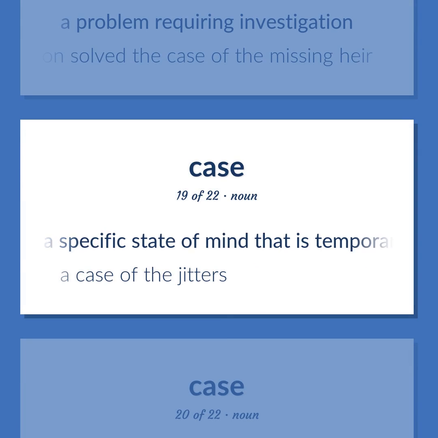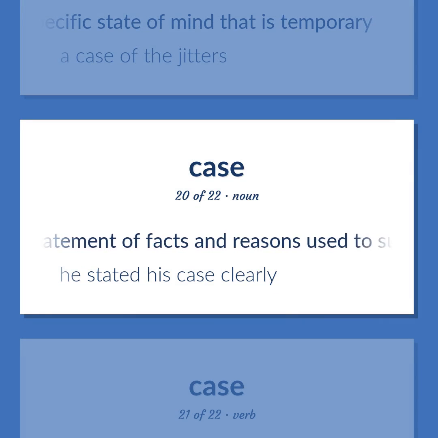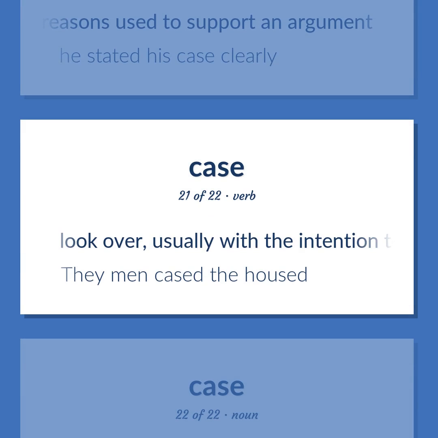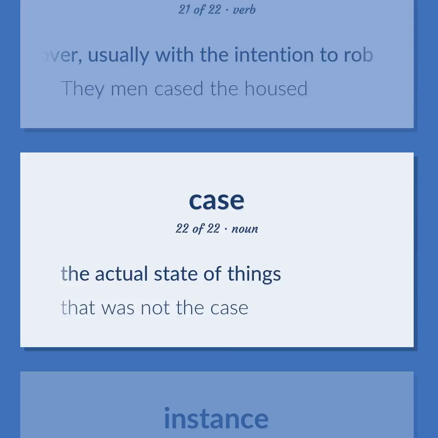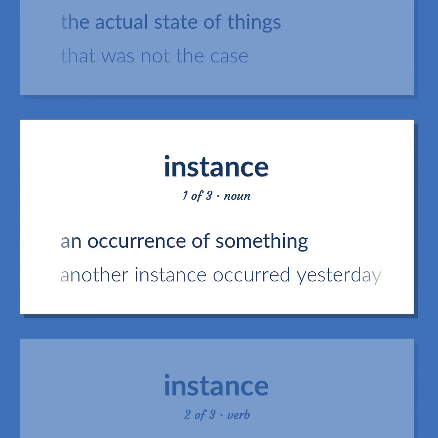A specific state of mind that is temporary. A case of the jitters. A statement of facts and reasons used to support an argument. He stated his case clearly. Look over, usually with the intention to rob. The men cased the house. The actual state of things. That was not the case. An occurrence of something. Another instance occurred yesterday.